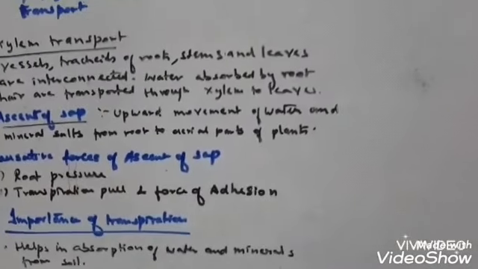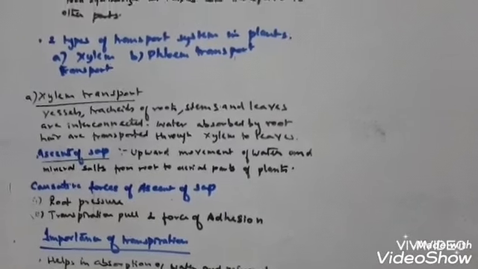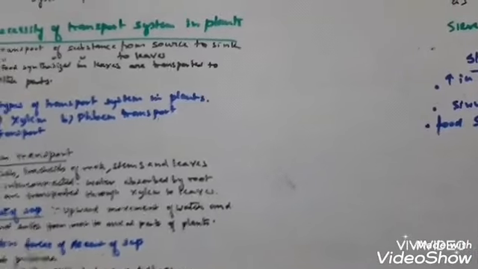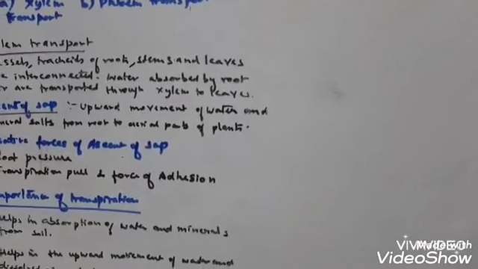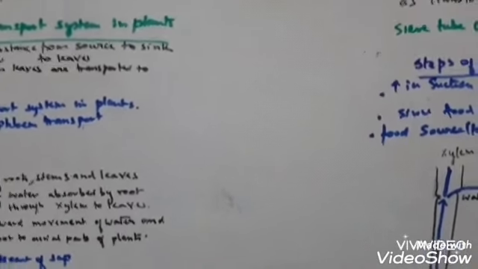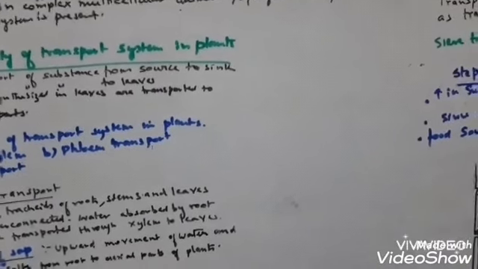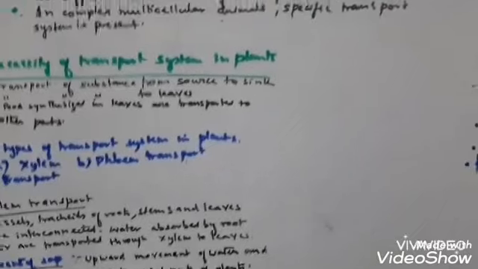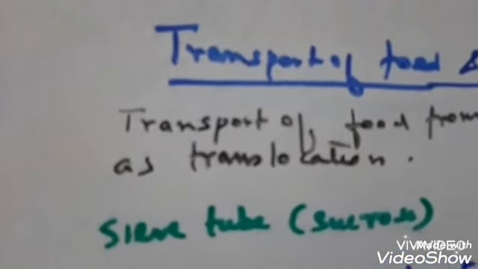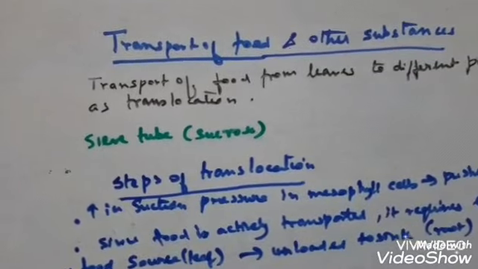So the next topic is translocation. In plants, xylem is carrying the water, but on the other hand, the food which is produced in the green leaves of the plant needs to be transported to the other storage tissues of the plant for their metabolic activity, growth, repair and many other activities. So the transport of food from the leaves is called translocation. Translocation is the transport of food from leaves to different parts of the plant.